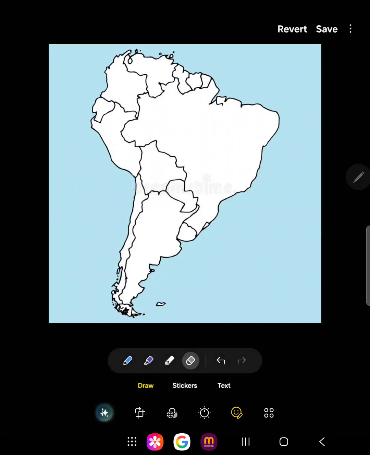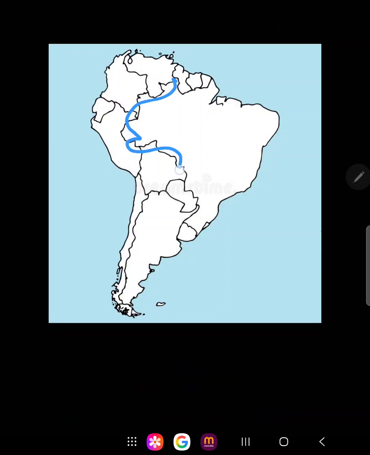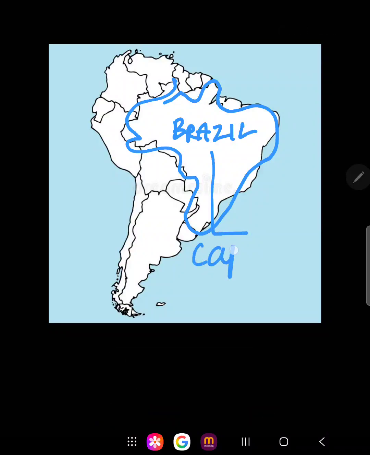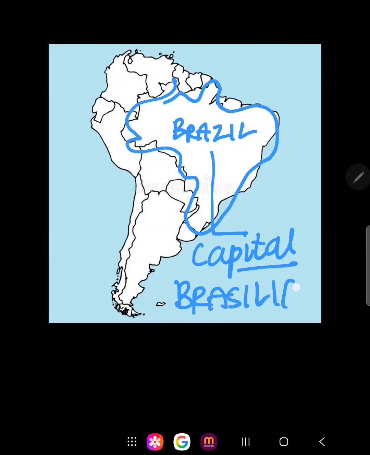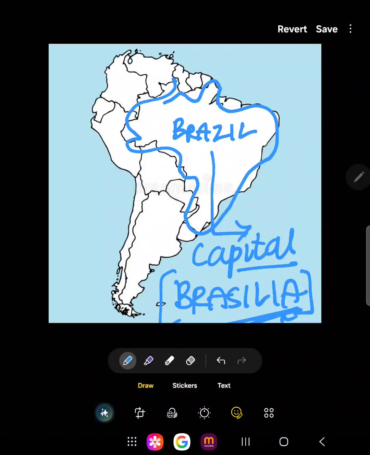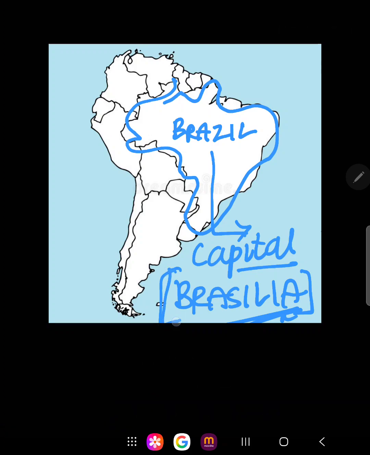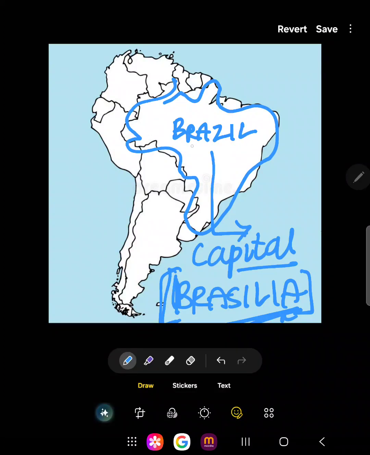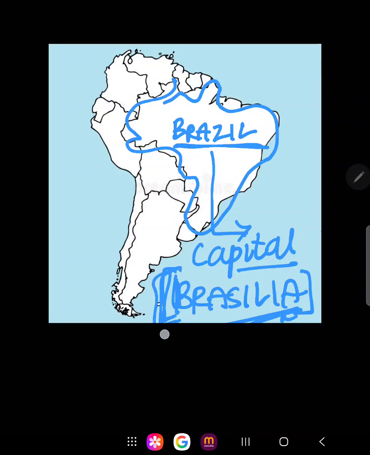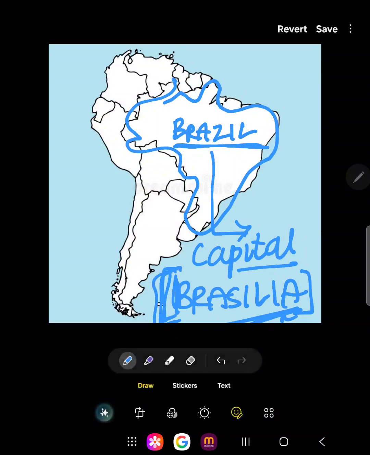Then comes Brazil. This huge portion of land. This is a country named Brazil. The capital is very, very tough. Its name is Brasilia. It takes people 3-4 years to remember the capital named Brasilia. So you'll be remembering it, right? Brazil and Brasilia.